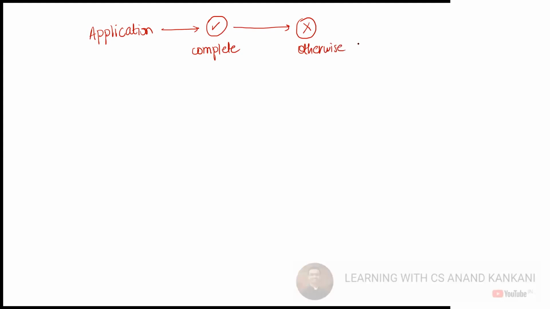After that, the application will be admitted. Otherwise, the application will be rejected if it is not complete. Correct? Yes or no? Yes, sir. Okay. Now, how do you determine a valid notice of dispute?